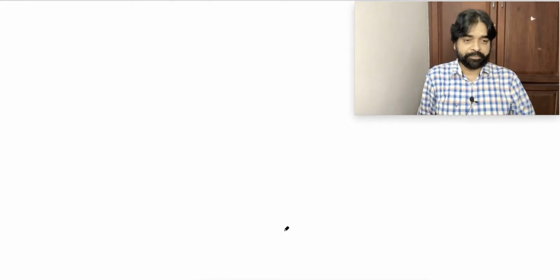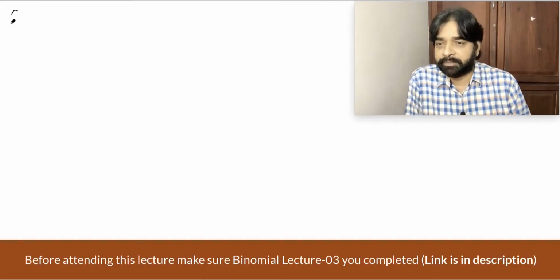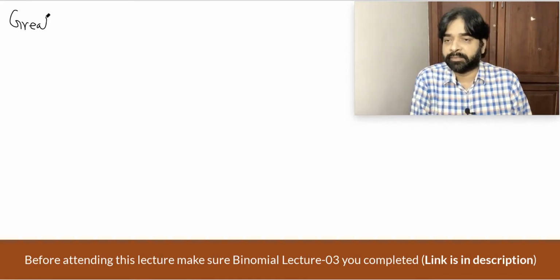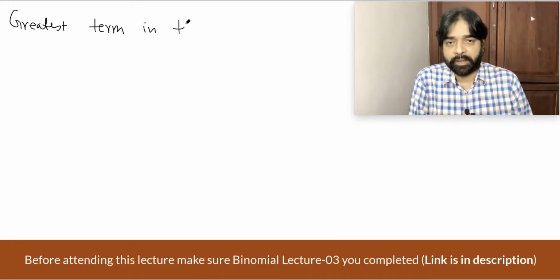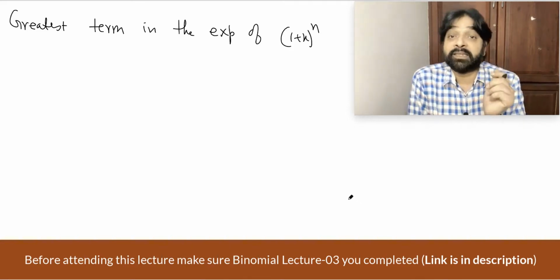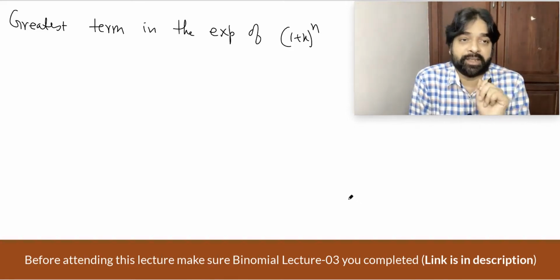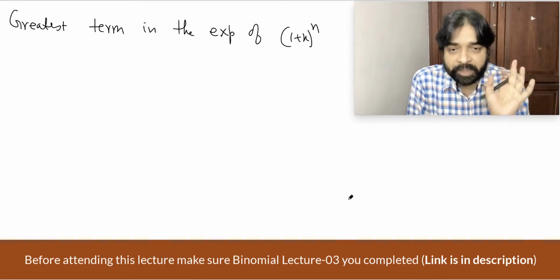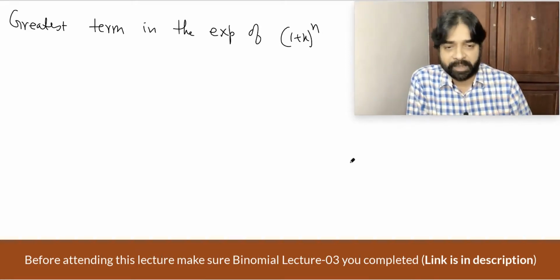Now give the heading: greatest term in the expansion of (1 plus x) power n. Greatest term. I am not saying greatest coefficient. The greatest coefficient, that is the greatest binomial coefficient, we know, that is the coefficient of the middle term. But I am talking about the greatest term. First let us understand what exactly is meant by this.